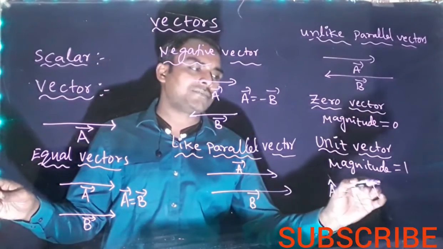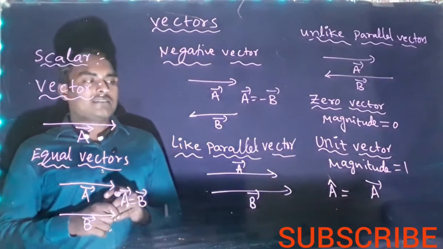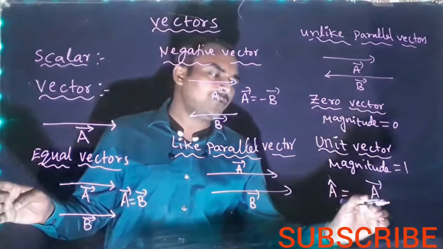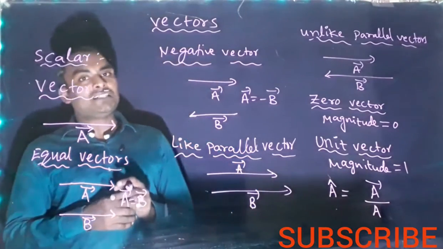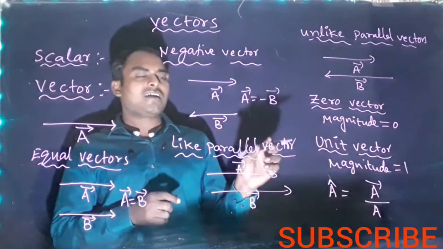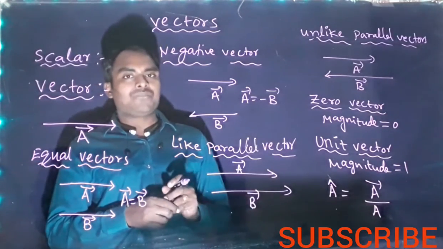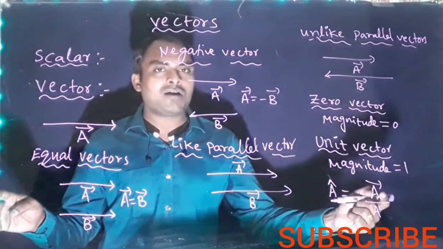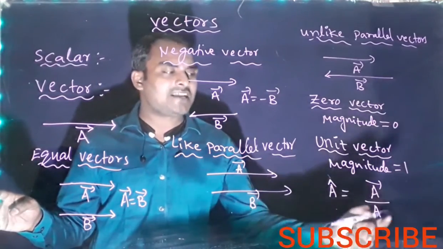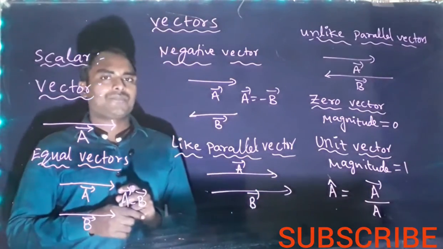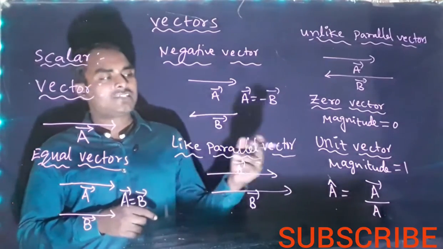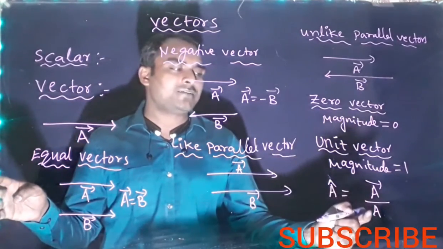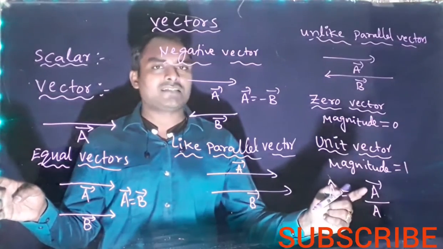If A bar is a vector, then its magnitude is A. So divide the vector by its own magnitude. The magnitude of A bar is A, and A and A get cancelled, so the magnitude of this vector is 1. Then we get the unit vector in the direction of A bar. So the unit vector in the direction of A bar is A bar divided by A. A is the magnitude, A bar is the vector.